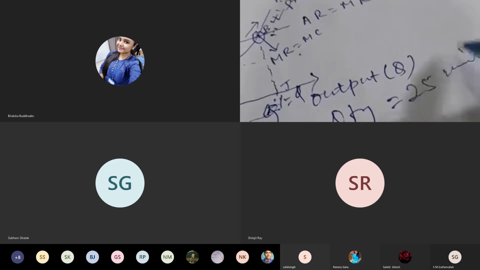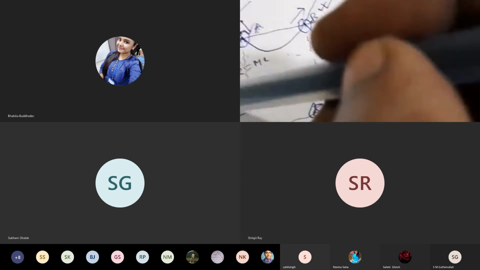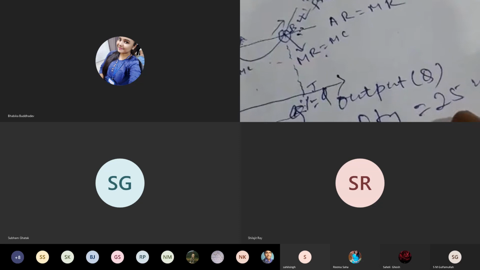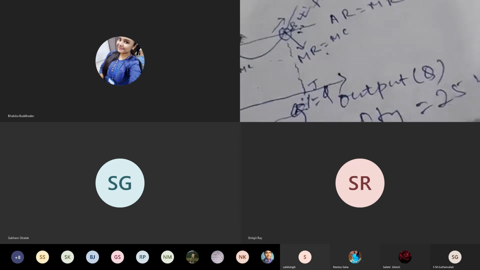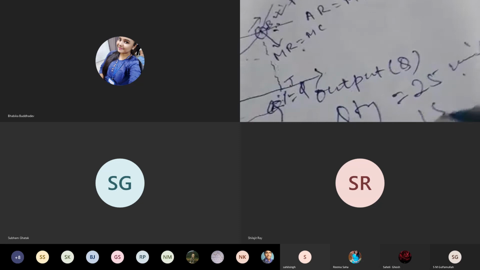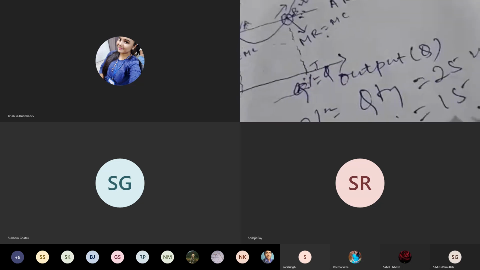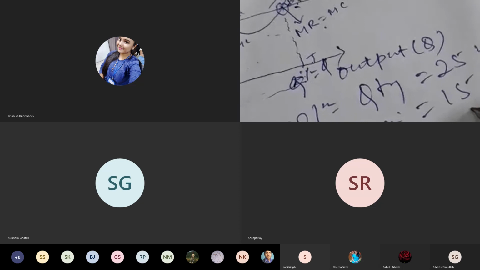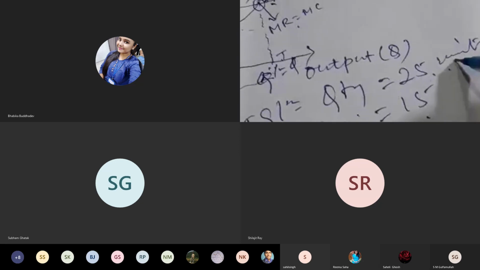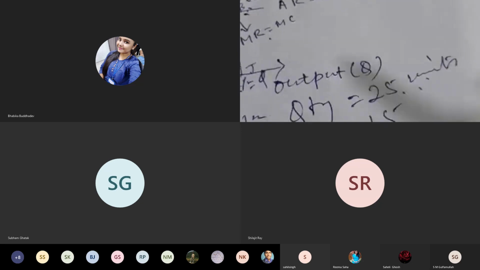So 25 units of lipsticks, for example, will be produced, and sold at this price OP. OP is the equilibrium price. Say OP is rupees 15. So per unit the product would be sold at rupees 15, and 25 units of the product should be produced by the manufacturer.